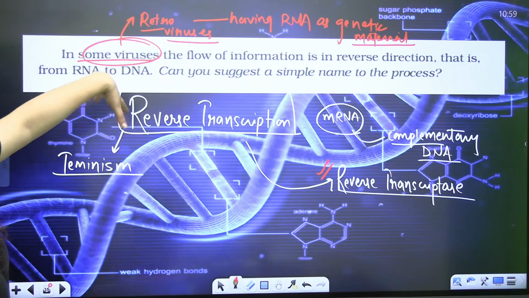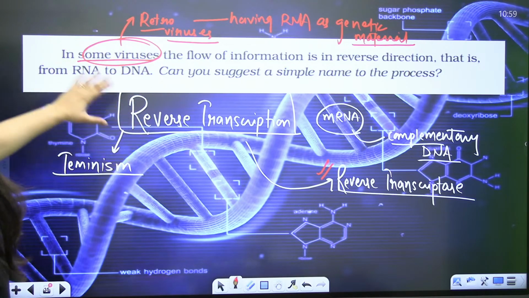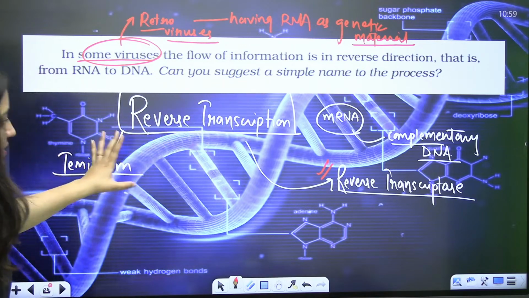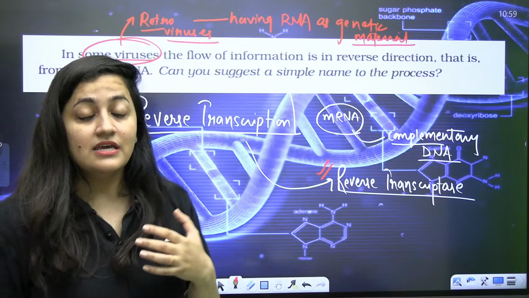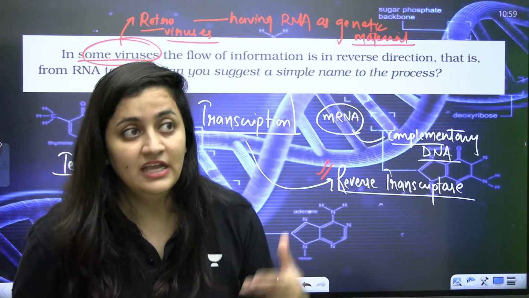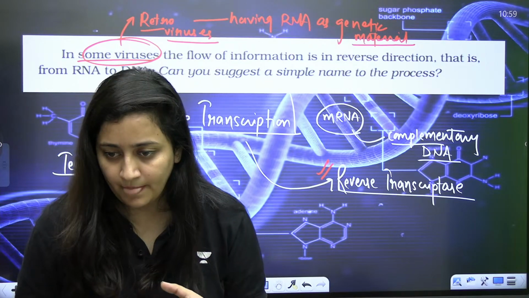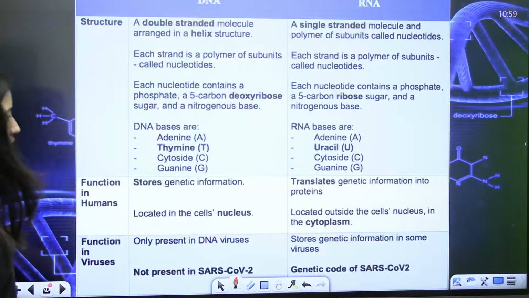So see, in some viruses, the flow of information is in reverse direction, that is from RNA to DNA. So can you suggest a simple name for the process? Now you know that simple name as well. So see, this is the beauty of NCERT. In each and every line, there is a hidden question, and we just need to decode that.